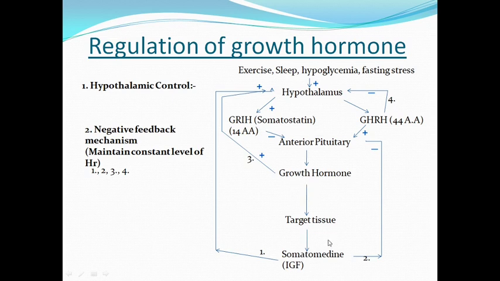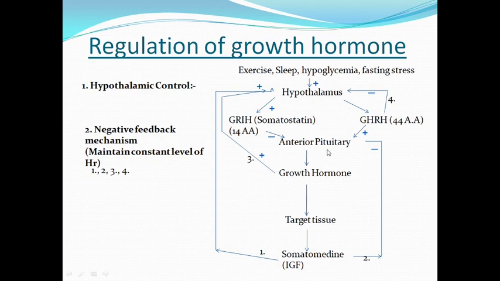So somatomedin acts via two pathways. One is it can act directly on anterior pituitary gland to inhibit the release of growth hormone, or it can act indirectly on the hypothalamus to stimulate the GHIH and inhibit anterior pituitary gland to release the growth hormone. So via these two negative feedback mechanisms, somatomedin controls the release of growth hormone.